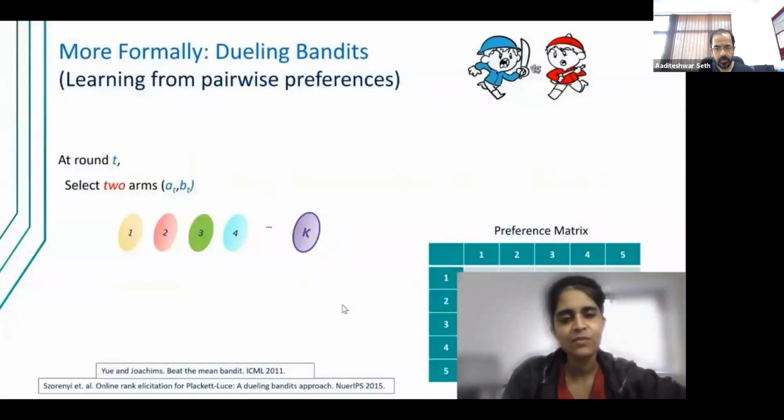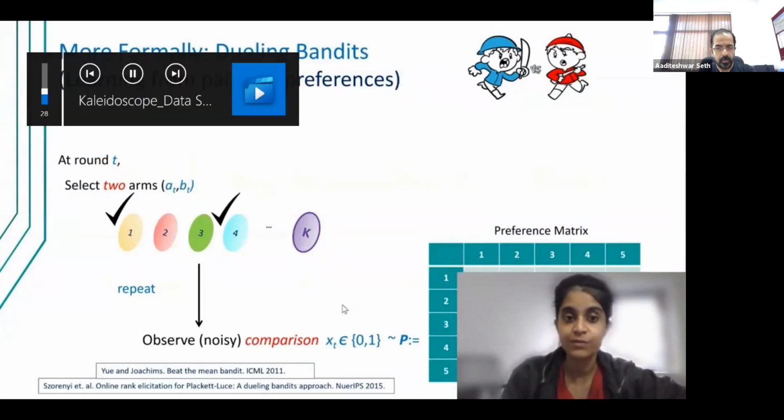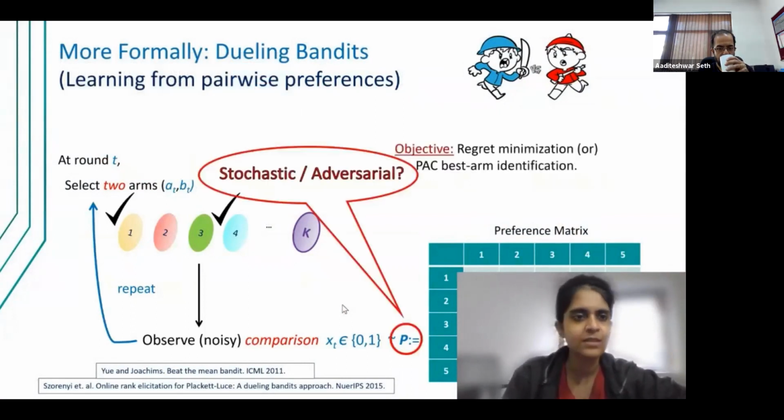Let's briefly overview what the problem is. So in dueling bandits, generally there are K arms, and it is assumed that out of these K arms, unlike multi-armed bandit, at every iteration, the learner has the provision to only pick 2 arms at every round, upon which it gets to see the noisy preference information of which arm is preferred over the other. The game goes on sequentially for T rounds, and the goal of the learner is to basically do a regret minimization or best arm identification, provided there is some good arm in hindsight.